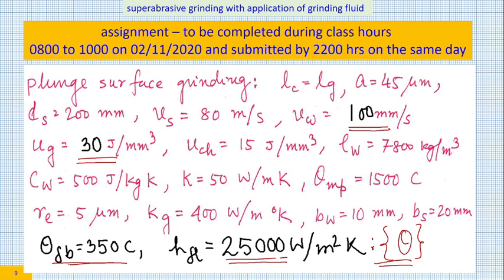I would like to say something. I received some kind of complaint, you can say, from some of the students that they are not getting enough time for other subjects because of this particular subject. So I am sacrificing 2 hours of class hours on Monday, 8 to 10, and during those 2 hours you can do this assignment, and that should not affect any of your work for your project work or whatever. So it should not affect. So I do not want to hear any further complaint. I would rather sacrifice my class hours and you have to complete the assignment during that time.